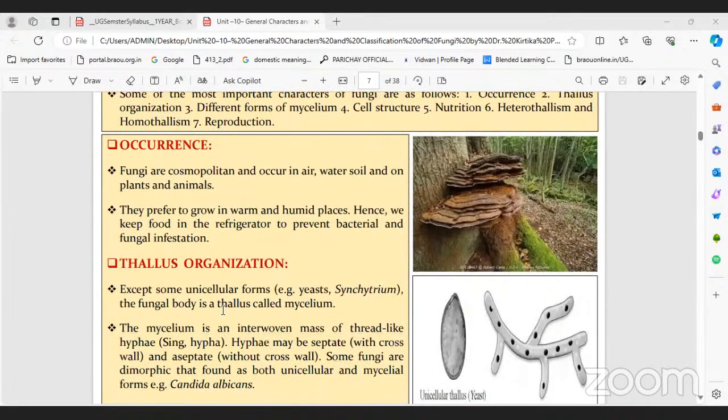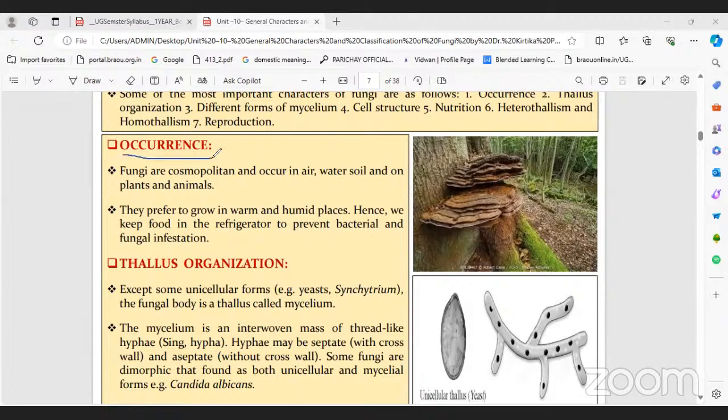In this topic, in general characters, first we follow the order. What is the order? First, where they are, habitat. Second, how they are, and third, how they reproduce. These three are important. First, where they are means occurrence or habitat.